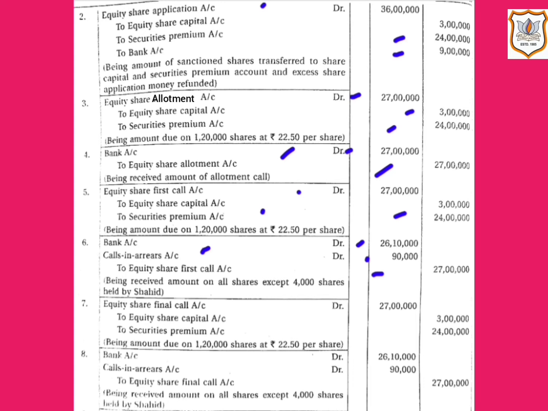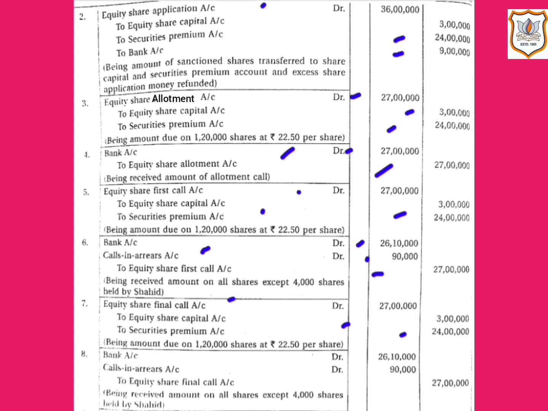Now let us see the next journal entry, that is at the time of final call made due. So here equity share final call account will be debited by rupees 27 lakh, that is 1,20,000 multiplied by rupees 22.5, and equity share capital account will be credited by rupees 3 lakh, that is 1,20,000 shares at the rate of 2.5, and security premium account will be credited by rupees 24 lakh, that is 1,20,000 shares at the rate of rupees 20.